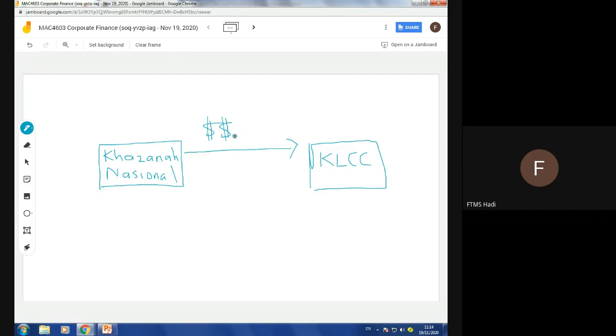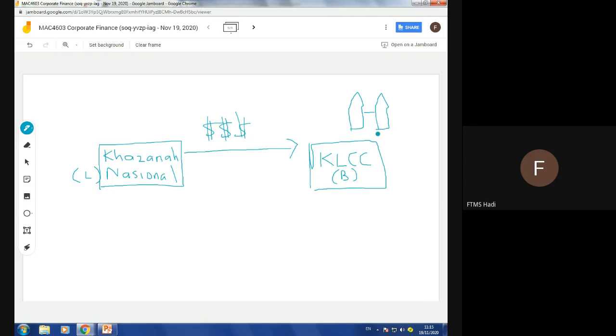In this case, KLCC will become the borrower, I put here as B, and Khazanah Nasional will become L, the lender. Once KLCC receives the money, they can initiate the construction of the Twin Towers. Apologies for my drawing, it looks something like this.